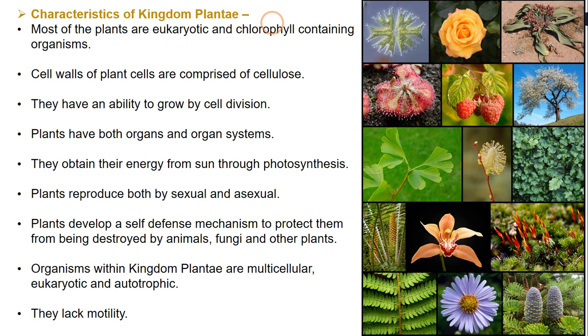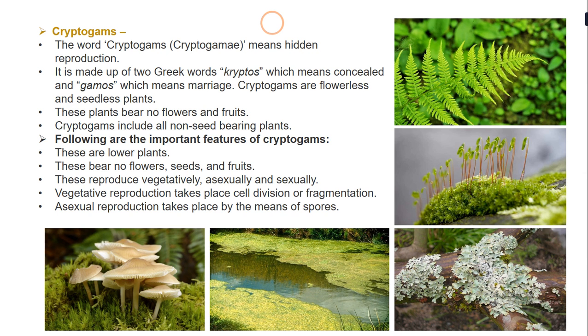The last characteristic is that they lack motility. They are not motile, they are sedentary at one place, they cannot move, they cannot do any kind of locomotion. So these are certain basic characteristics on which the members of this kingdom Plantae are divided and differentiated. One such division in kingdom Plantae is that they are divided into two groups. Some of them are included in cryptogams and some in phanerogams. So let us study the basic difference between cryptogams and phanerogams.